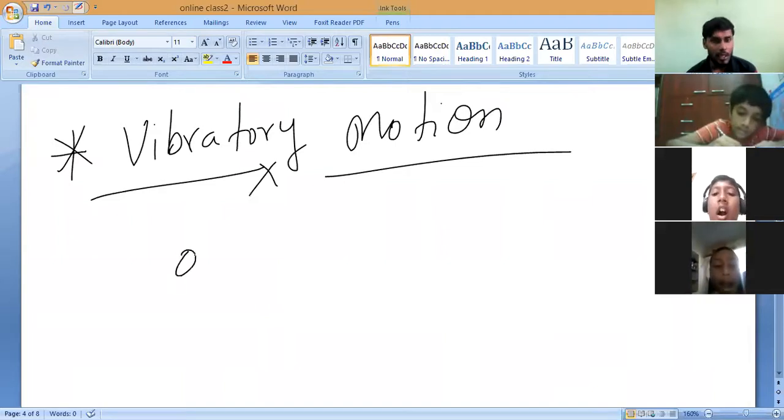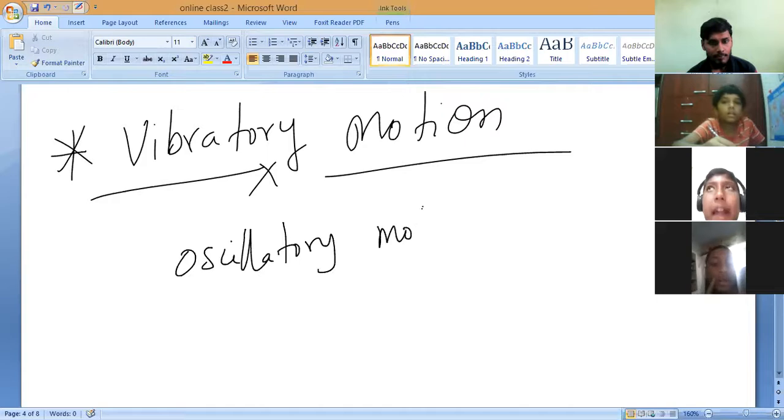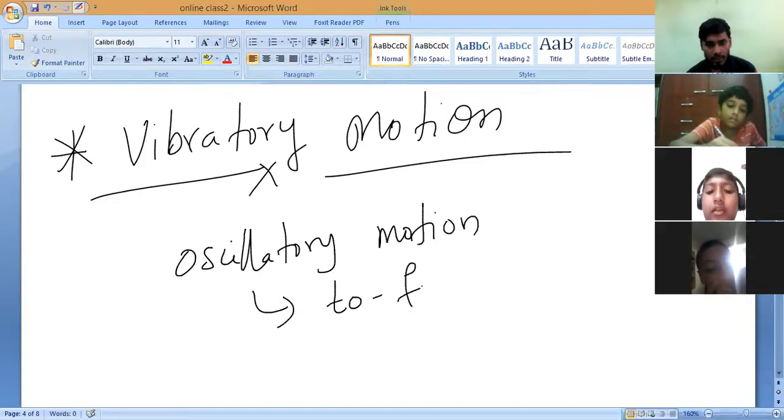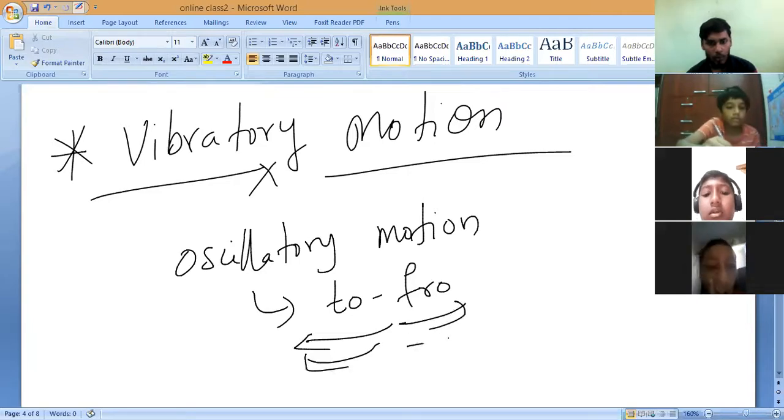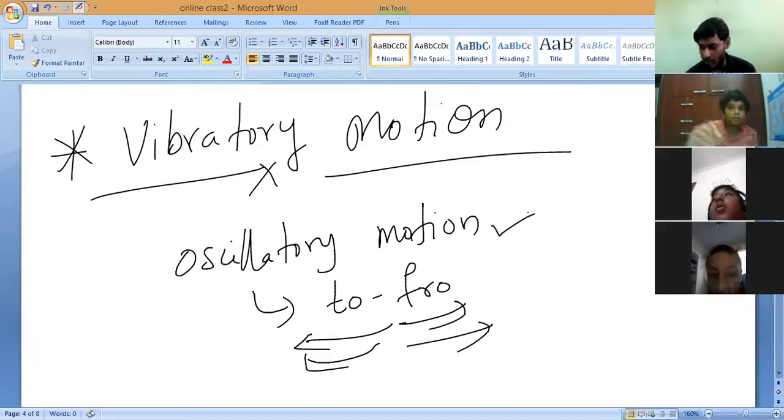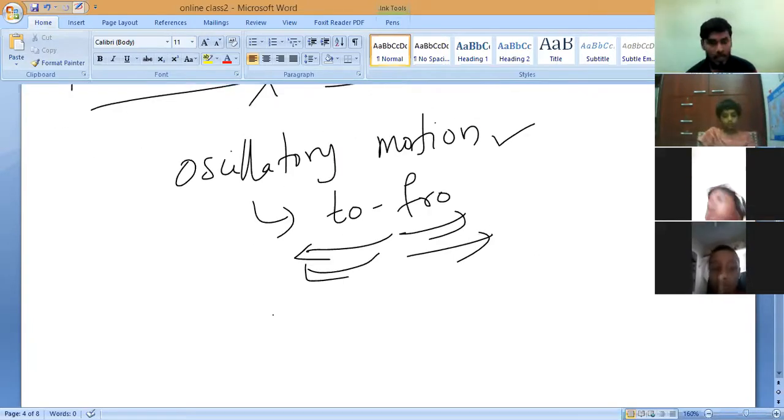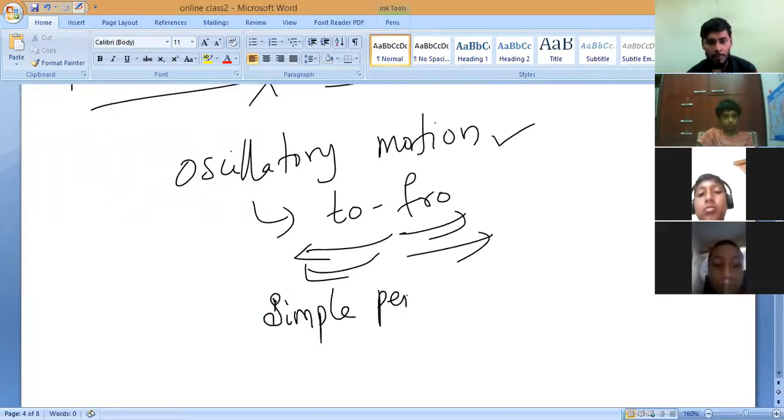What is oscillatory motion? Coming back and going, which means when the body is doing to and fro motion. Going backward and coming forward, like this to and fro, that is called oscillatory motion. For example, a moving bob, a simple pendulum, is an example of oscillatory motion.